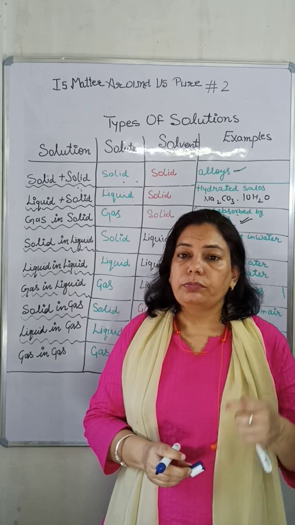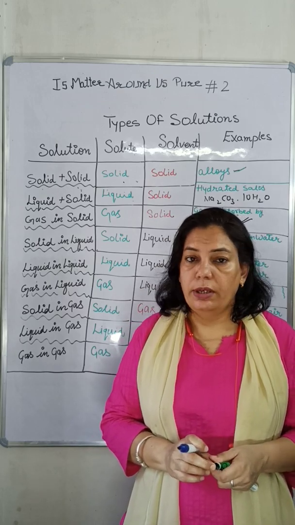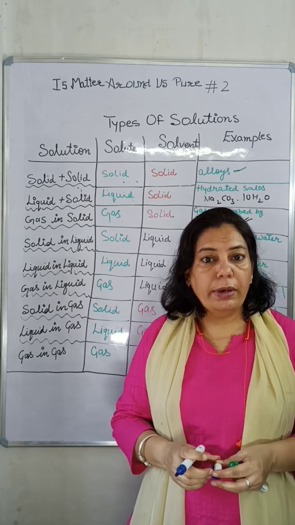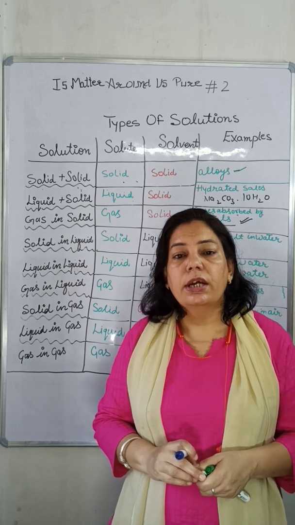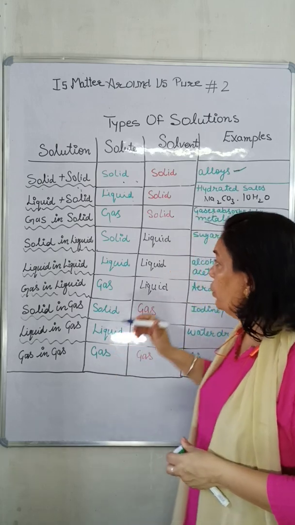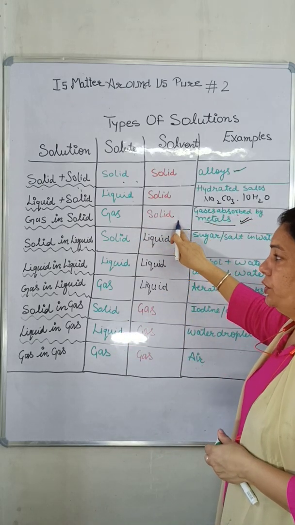For example, hydrogen is absorbed by the surface of platinum. Platinum, as we know, is an example of a noble metal and it is least reactive, but in particular conditions hydrogen is absorbed by platinum metal. So this is an example of gas in solid solution.